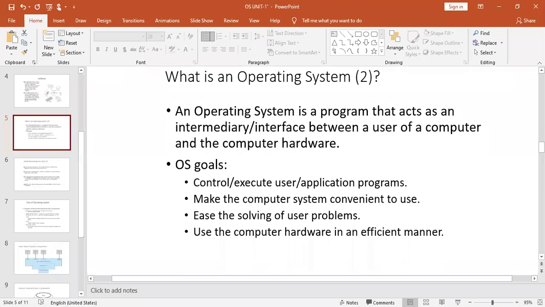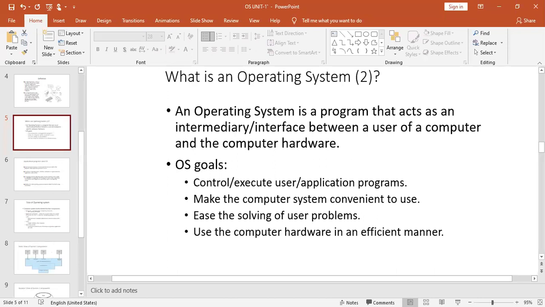It should be constructed in such a way as to permit the effective development, testing, and introduction of new system functions without, at the same time, interfering with service. That means, suppose you want to develop a new application software or a new program itself. In order to execute your program in the system, the OS helps you utilize the hardware of your computer system, right?